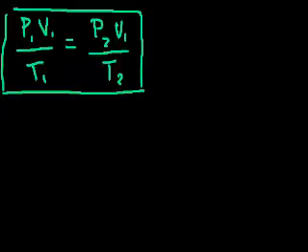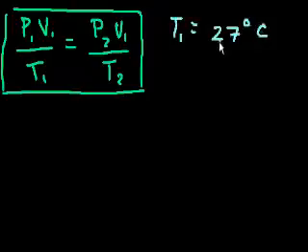So I'm going to get a problem. This problem is very typical of most of what you'll see. This is from the Barron's AP Physics B on page 226, and it says: a confined gas is at a temperature of 27 degrees. So its initial temperature is 27 degrees Celsius.